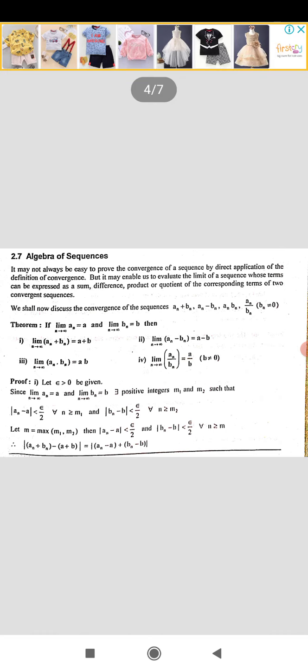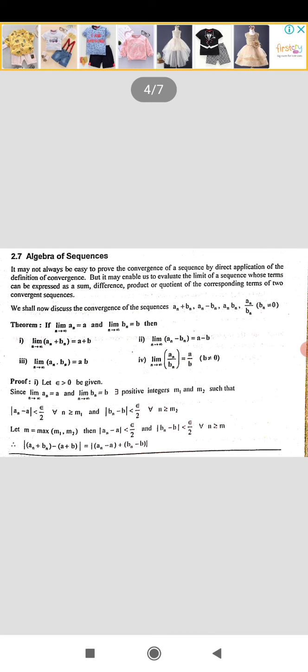By definition of limit, since limit of a_n is a and limit of b_n is b, modulus of a_n minus a is less than epsilon by 2 and modulus of b_n minus b is less than epsilon by 2. Instead of epsilon, we have taken epsilon by 2. No problem. Now let m be equal to the maximum of m1 comma m2. Then we can write modulus of a_n minus a is less than epsilon by 2 and modulus of b_n minus b less than epsilon by 2 for all n greater than or equal to m.